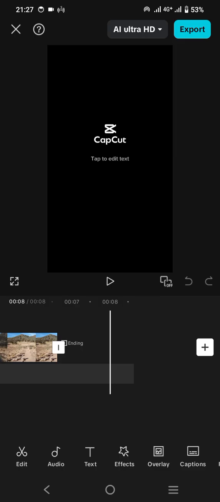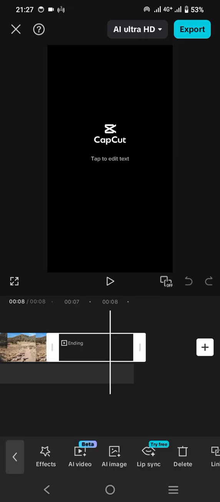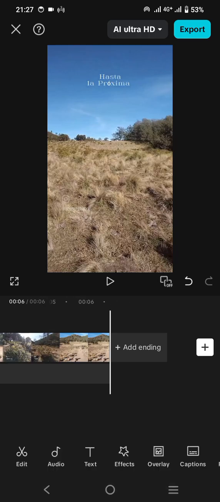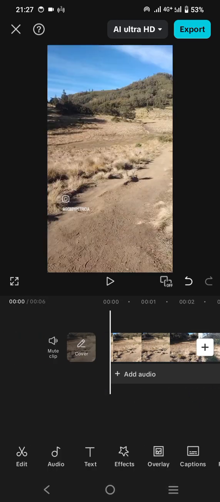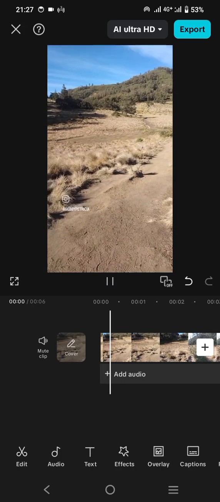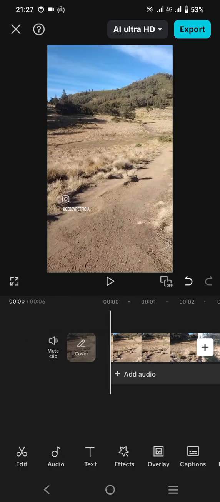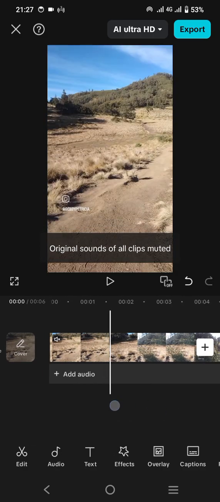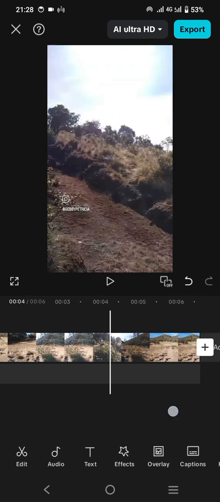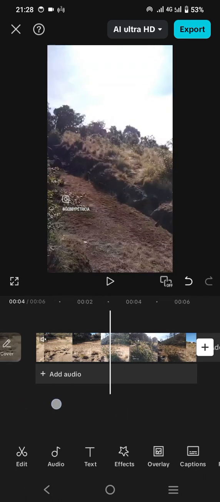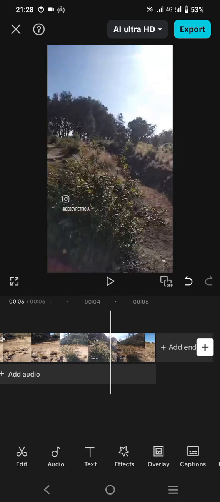If you would like to remove it, you can just select this and delete it. And next, if you would like to mute the music for this entire clip, then you can also mute the clip here so the voice will not be audible anymore.